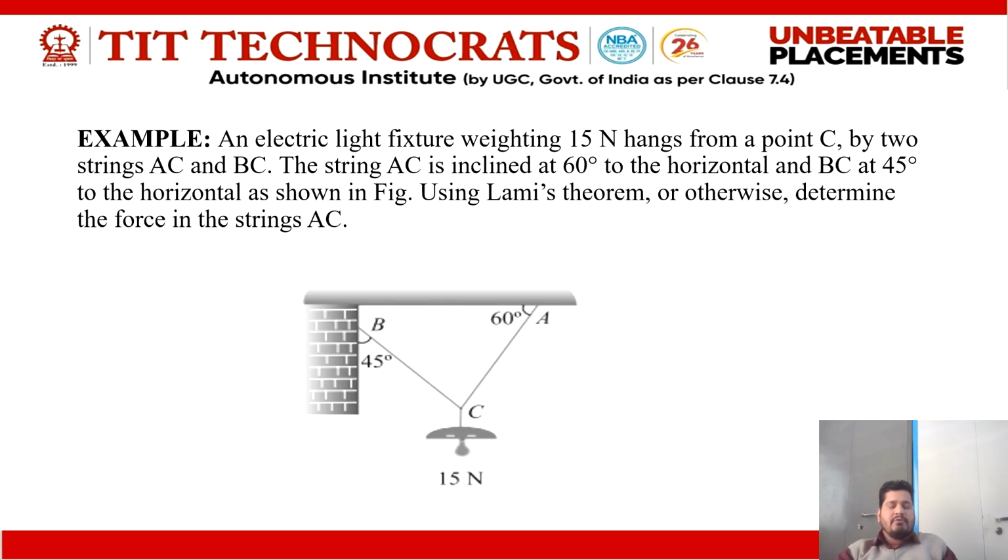Now we are going to calculate a numerical on Lami's theorem. We have an example: an electric light fixture weighing 50 Newton hangs from a point C by two strings AC and BC. The string AC is inclined at 60 degrees to the horizontal and BC at 45 degrees to the horizontal, as shown in the figure. Using Lami's theorem or otherwise, determine the force in the string AC. With the help of this numerical, we are going to calculate the value of the force in string AC. So this is the diagram shown here.